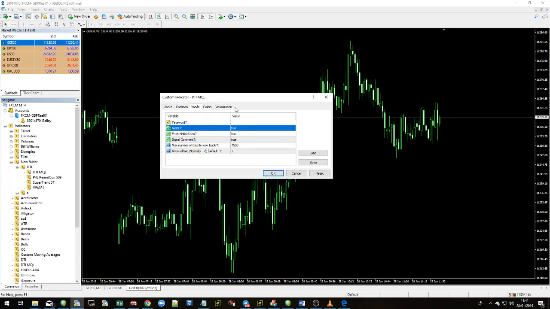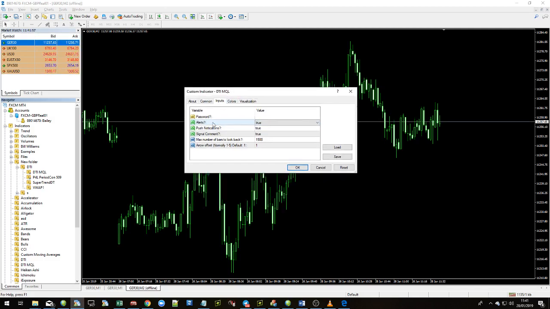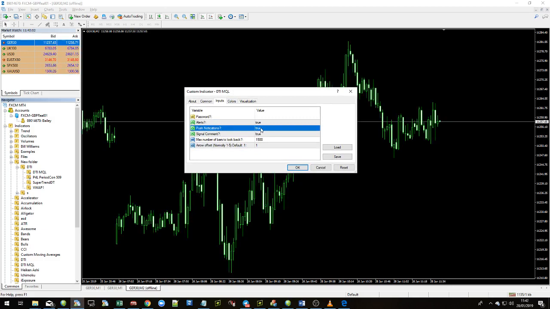Do you want to have alerts? Do you remember the alert box that popped up a moment ago that gave us an instruction to open the offline chart? You can have one of them every time there is an arrow or a signal. That gives you the option to decide whether you want that or not. Push notifications, you can set this up to send messages to your phone. What you'll need to do with that is configure it in the tools. You can watch a YouTube video to do that separately if you like. You'll need to install the MetaTrader app on your phone and then basically pair the two together. It's very easy to do.